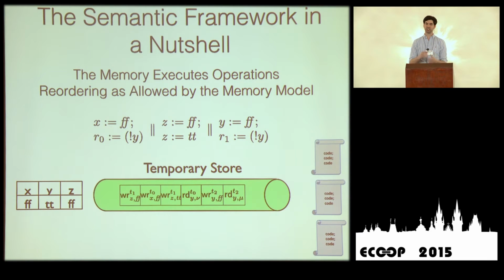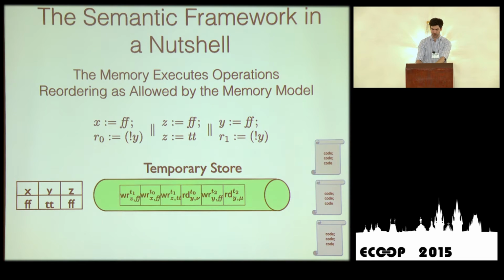And by changing the definition of when an action is allowed to get out of the pipeline, you can encode different memory models. So for example, if you want to encode TSO, whose only relaxation is that a write followed by a load can be reordered, you say, okay, if I have a write by a thread and a load by the same thread, then I can execute the load directly. I don't need to wait. And so the idea is that. You just encode when things can be reordered, and then you perform.